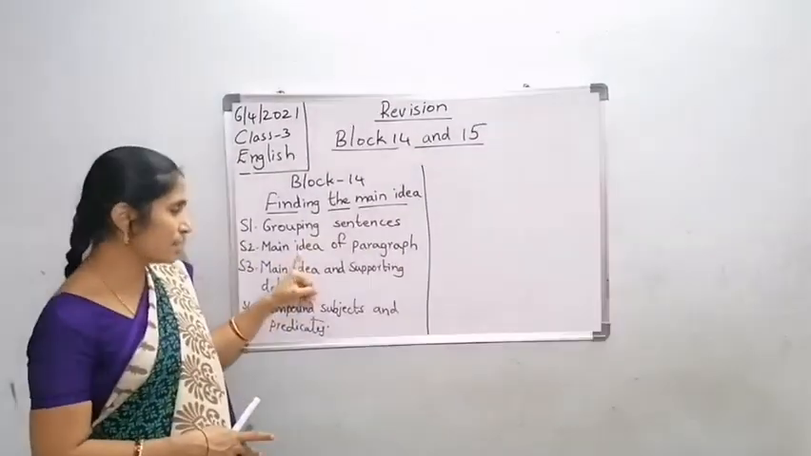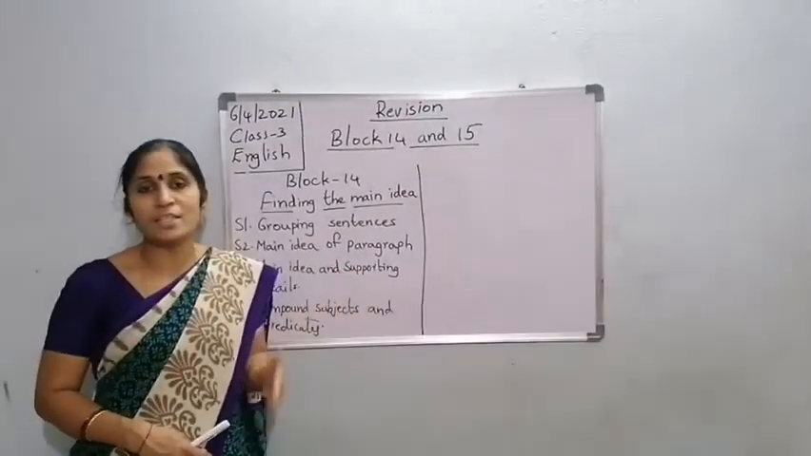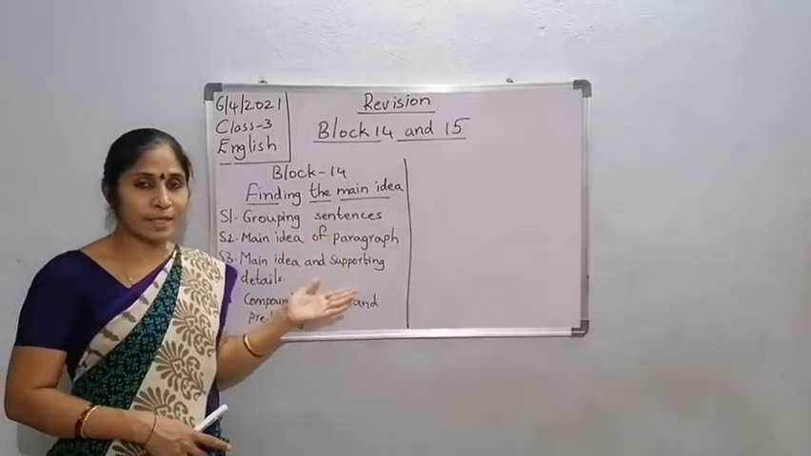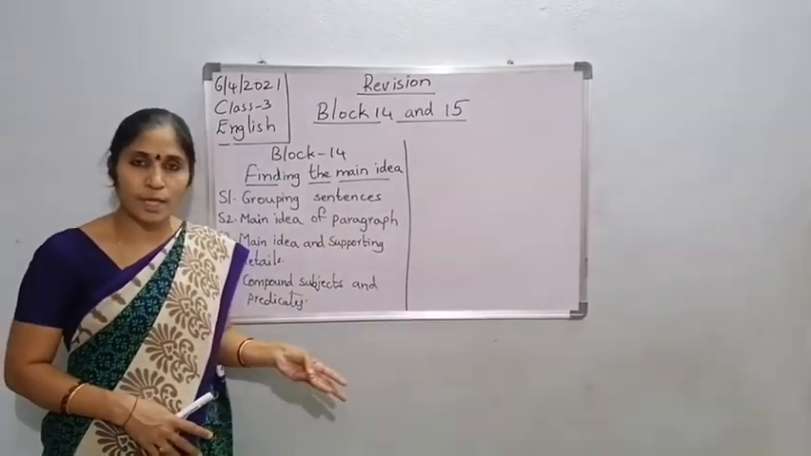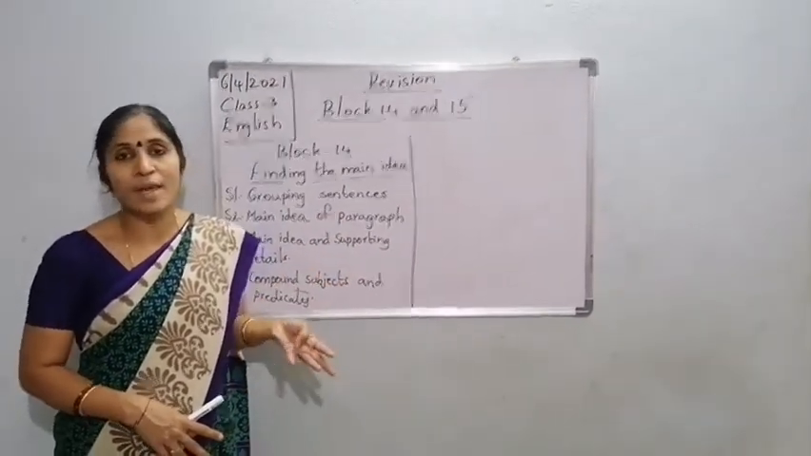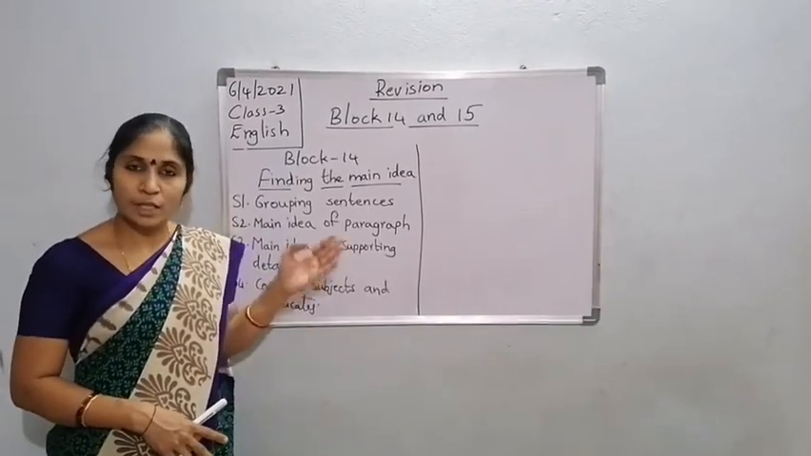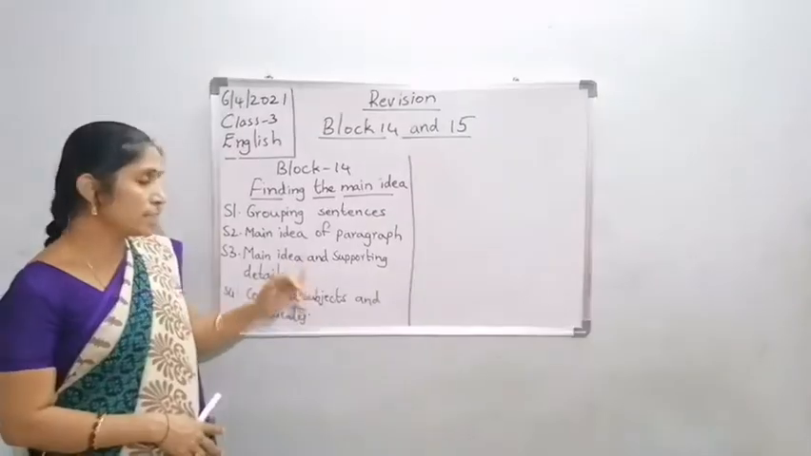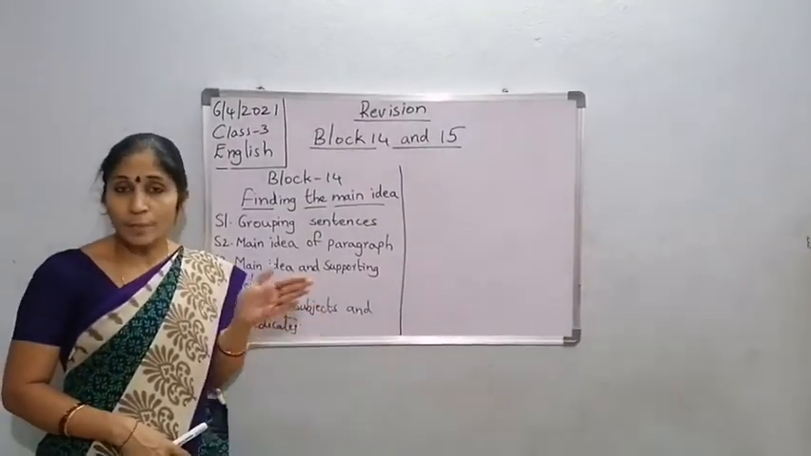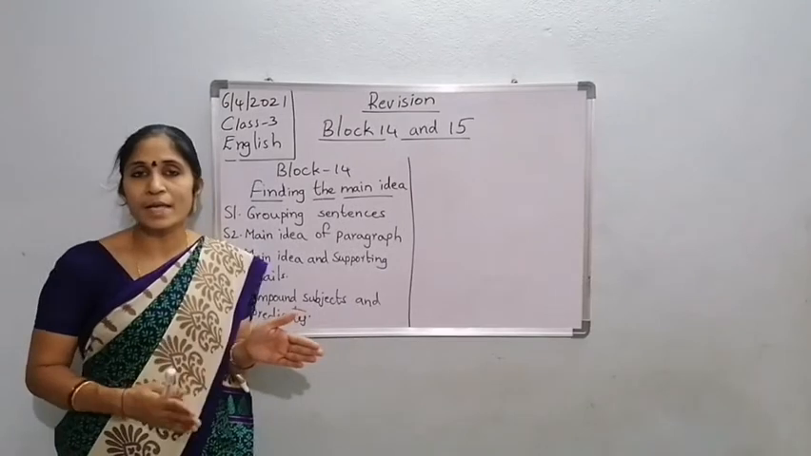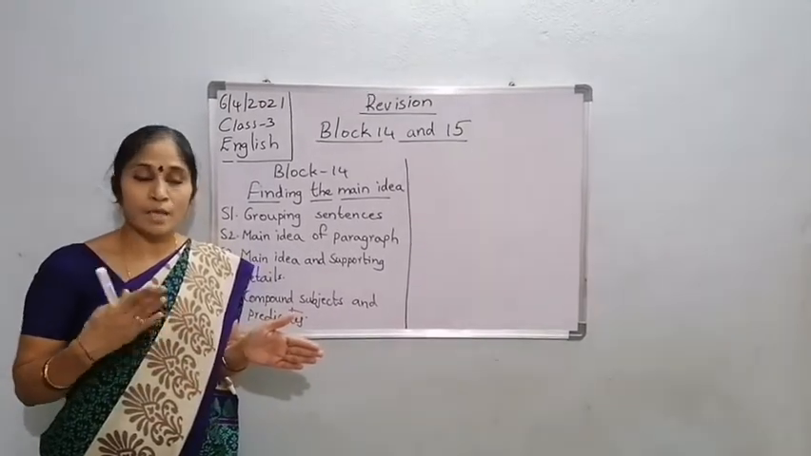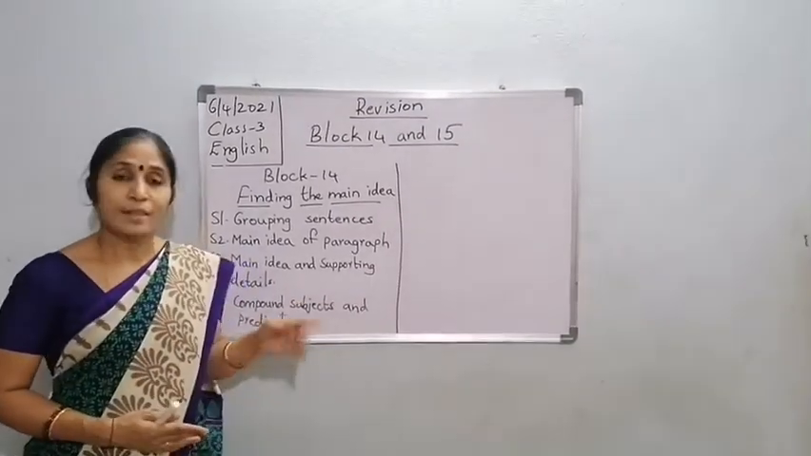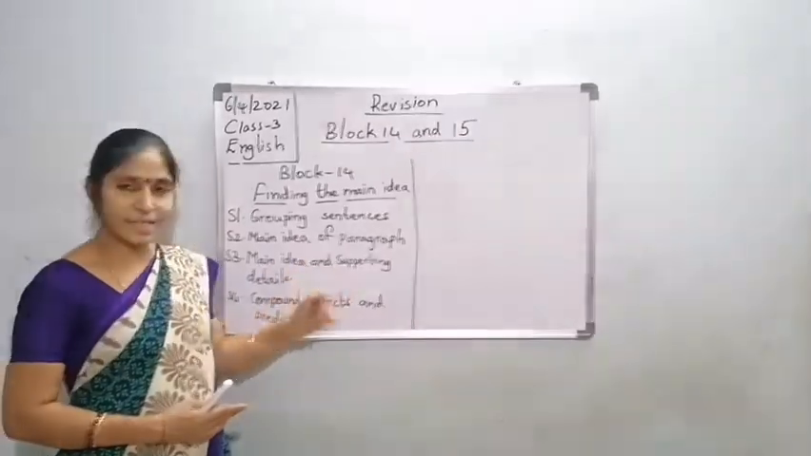Main idea means nothing but what does the author want to teach us. We can understand the main idea of paragraph not only by reading that. We can see the title of the story and we can see the pictures they have given in the story. With that also we can understand the main idea. And S3, main idea and supporting details. Not only main, how can we understand the main idea children? We can read the supporting details, means they will give us more details. Then we can understand the main idea.